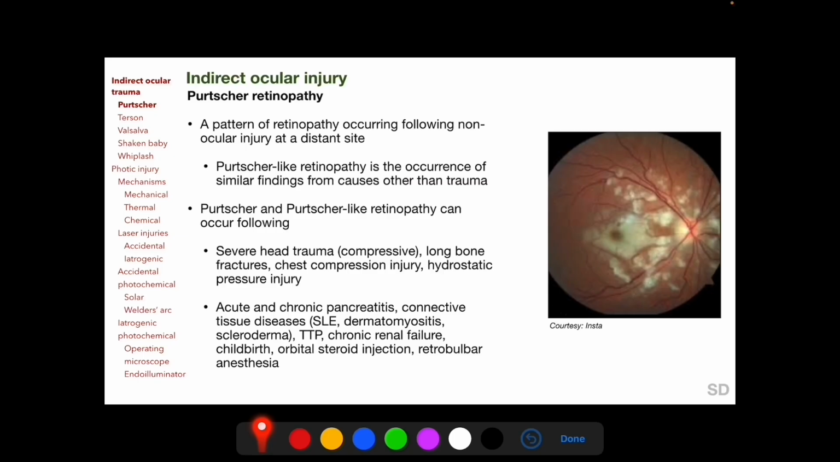Traumatic causes which can lead to Purtscher retinopathy include severe head trauma, particularly compressive head trauma, long bone fractures, chest compression injury, and hydrostatic pressure injury, which occurs due to inadvertent injection of high pressure fluid. Non-traumatic entities which can lead to Purtscher-like retinopathy include acute and chronic pancreatitis, connective tissue diseases such as systemic lupus erythematosus, thrombotic thrombocytopenic purpura, chronic renal failure, orbital steroid injection, and retrobulbar anesthesia.